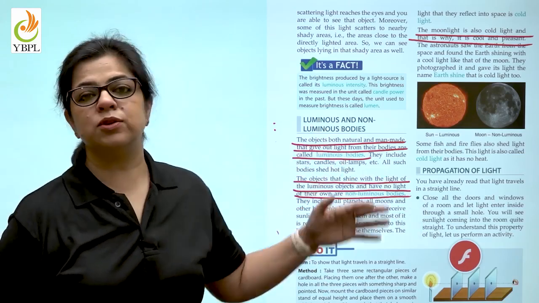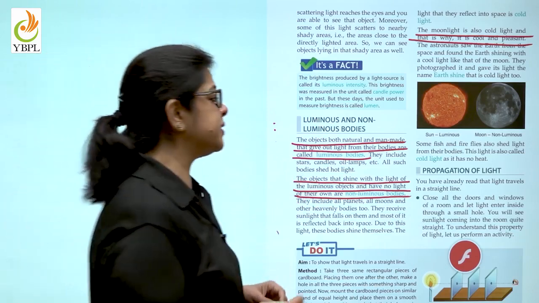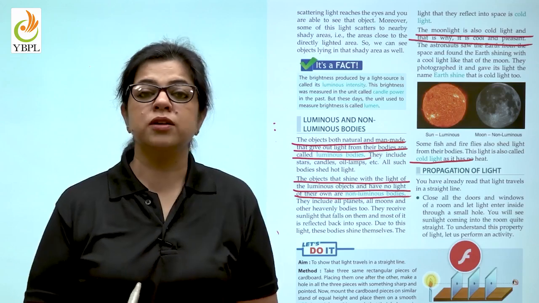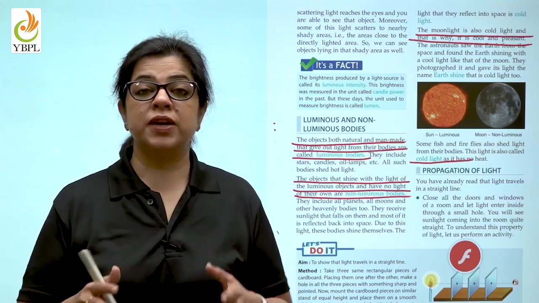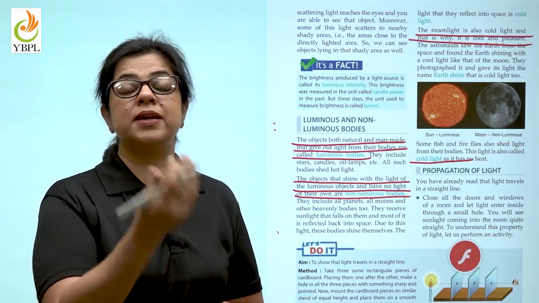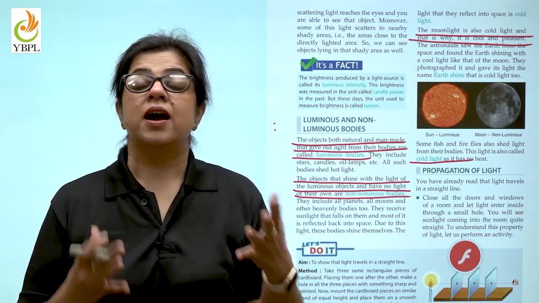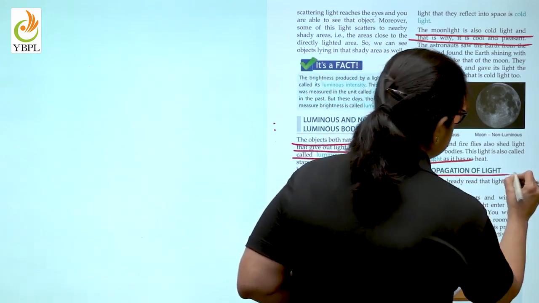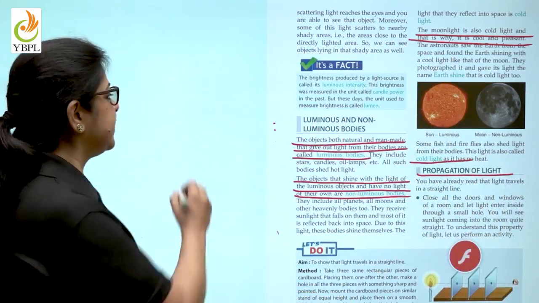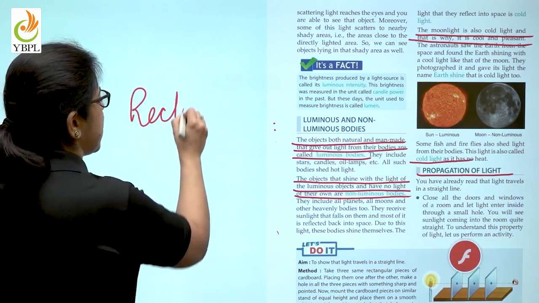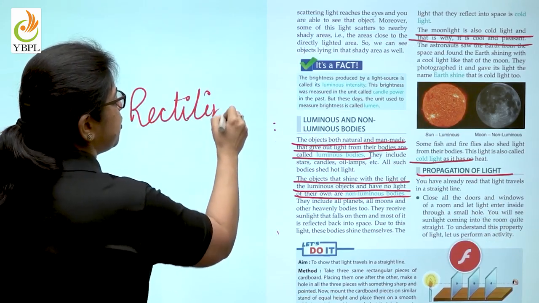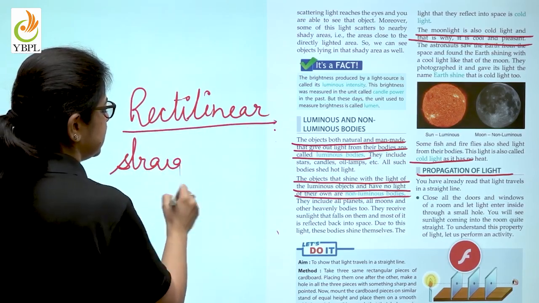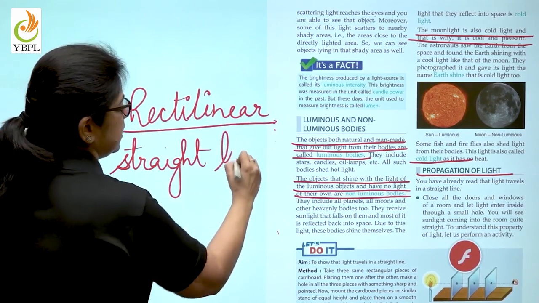Similarly, we just learnt about the fireflies. Even the fireflies give out cold light from their body because this light has got no heat of its own. So, we are talking about light coming to our body, going from our body. How does this light travel? This light travels in a straight line, and this process is known as rectilinear propagation of light, which means that light travels in a straight line.